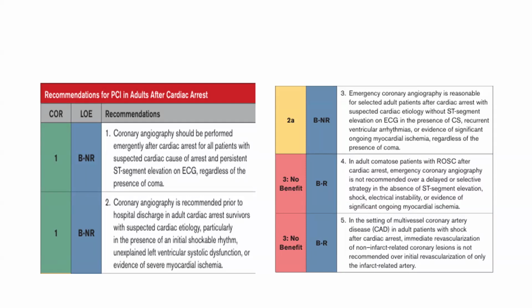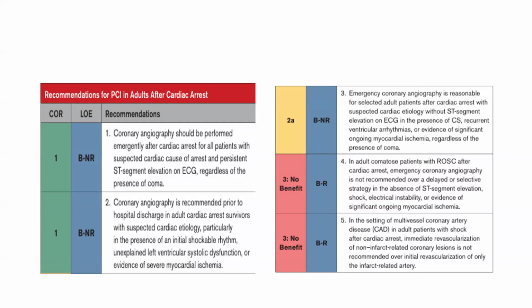and if the patient is in cardiogenic shock, or by history you are suspecting a cardiac etiology, and or if the patient is having unexplained left ventricular systolic dysfunction, then we have to take this patient for PCI. But the question is, should we take this patient for PCI on an emergency basis, or should we wait?